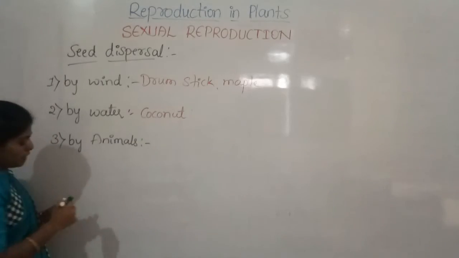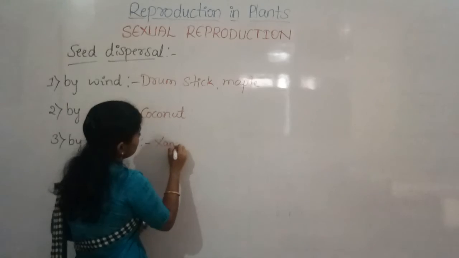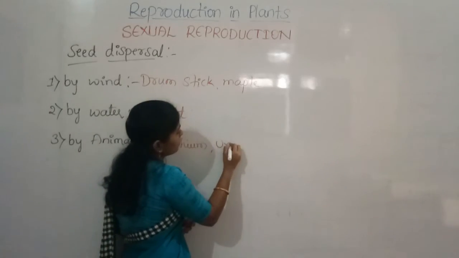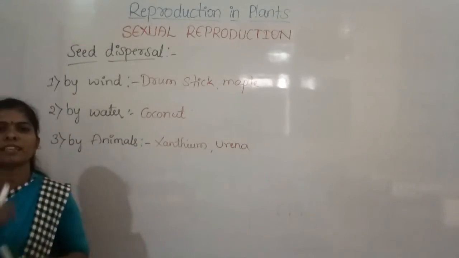And seed dispersion also takes place by animals. For example, seeds like xanthium and urena have some hairy structures on them.